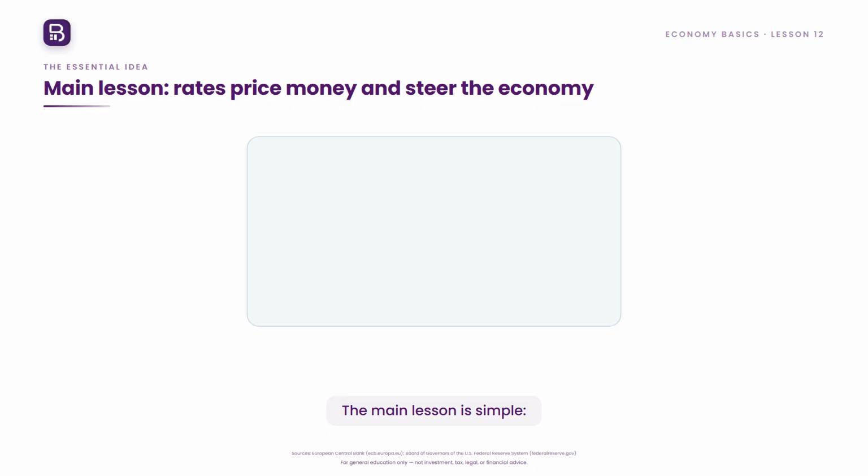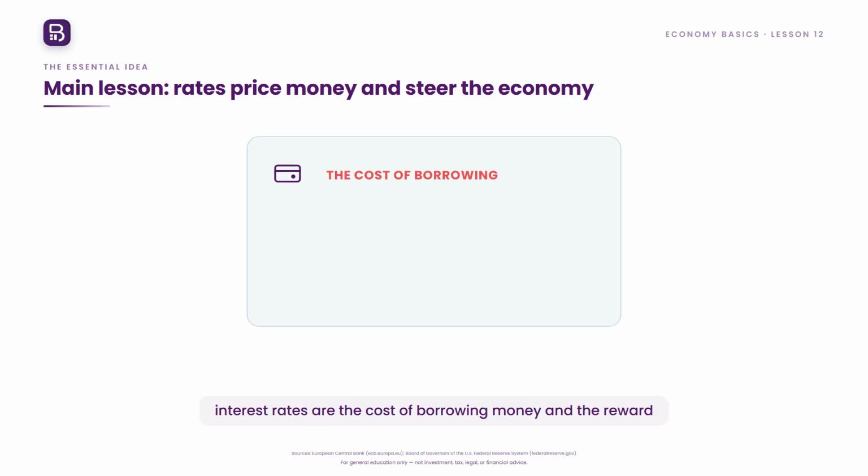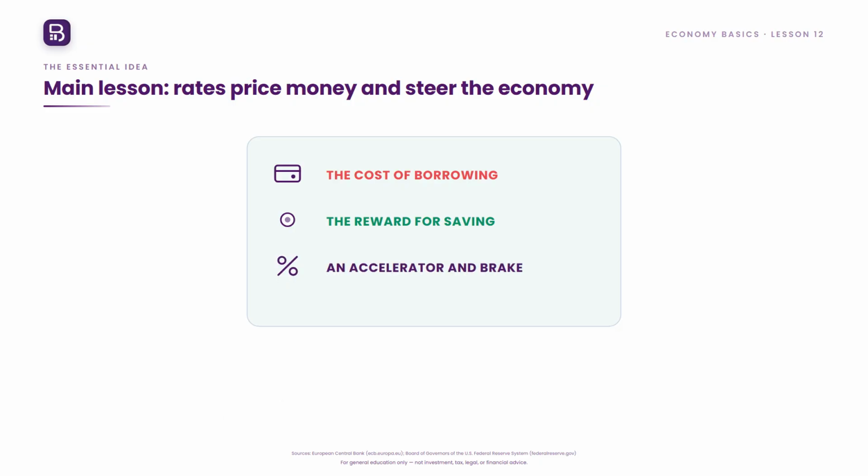The main lesson is simple. Interest rates are the cost of borrowing money and the reward for saving, acting as a powerful lever. Lower rates tend to encourage borrowing and spending. Higher rates tend to slow them.